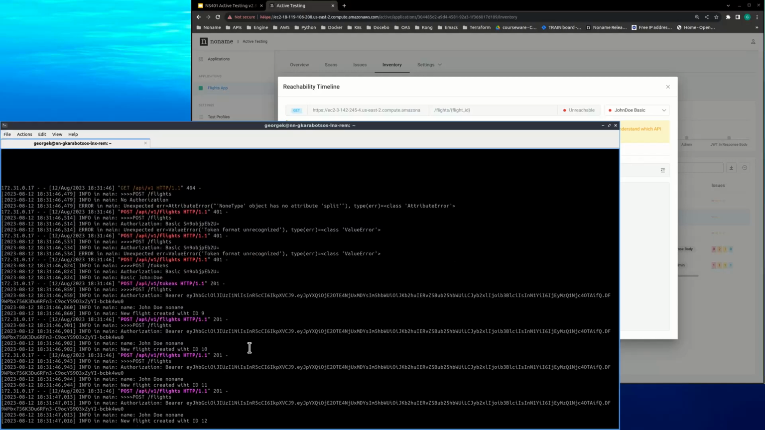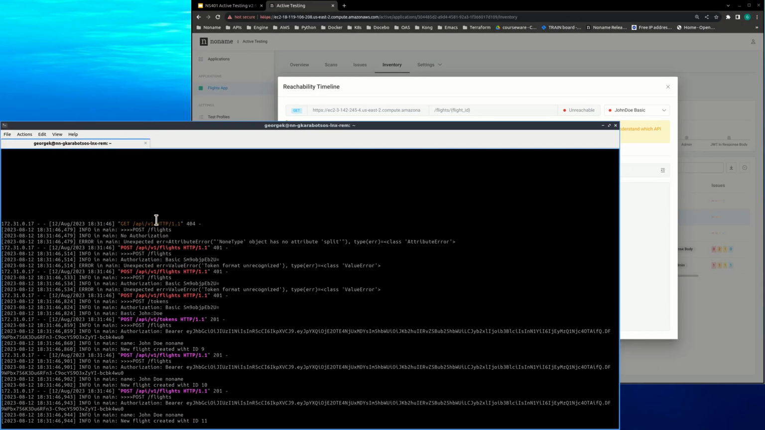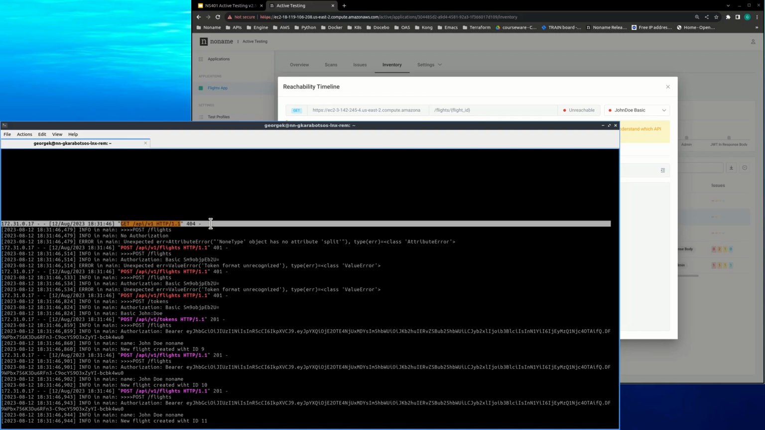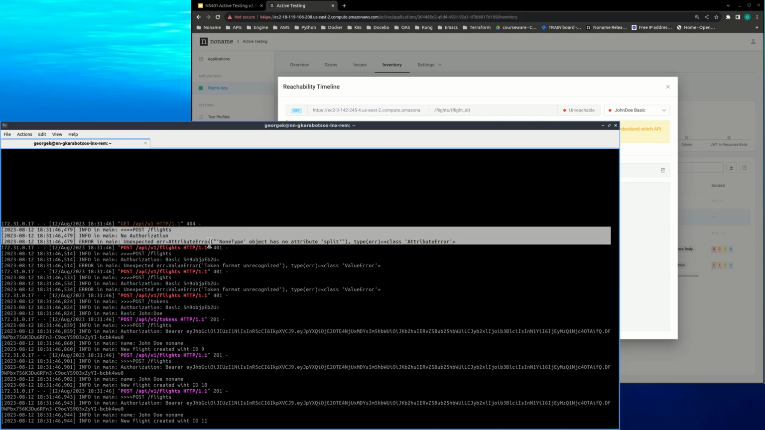So let's look at the logs. Remember, this is the beginning of the logs when we went ahead and we tried to do the reachability for get flights by flight ID. So it tries quite a few things, right? The very first thing it tries, okay, let's see whether the API is actually reachable, and it is 404. Then the next thing it tries is to do a post flights with no authorization, and of course it's not going to work.